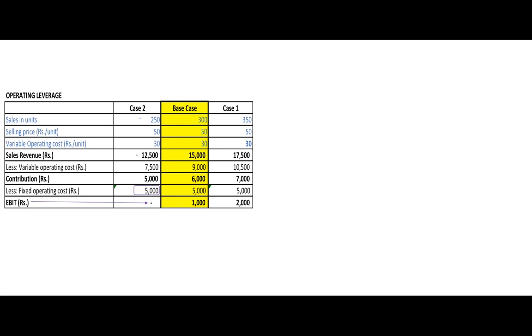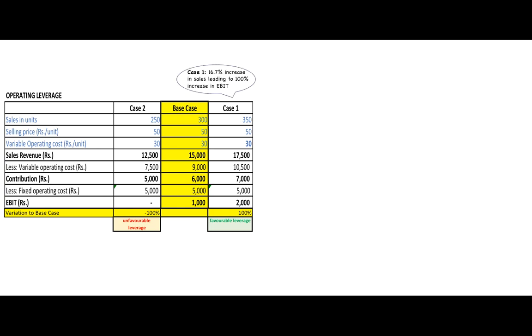So what do you learn from all these three cases? In case 1, it's a favorable leverage. In case 2, it's an unfavorable leverage. Why? Because in case 1, 16.7% increase in sales leads to 100% increase in EBIT. Similarly, in case 2, it's the reverse. 16.7% decrease in sales leads to 100% decrease in EBIT. See the magnifying effect. Sales is dropping by what percentage and EBIT by what?